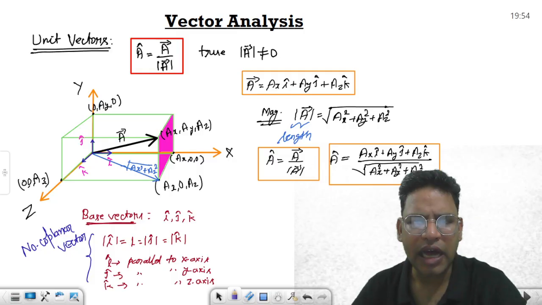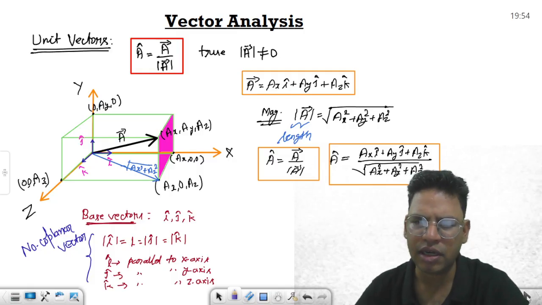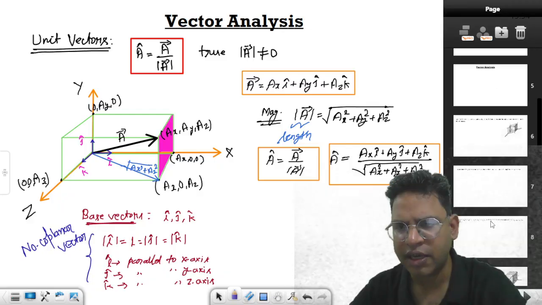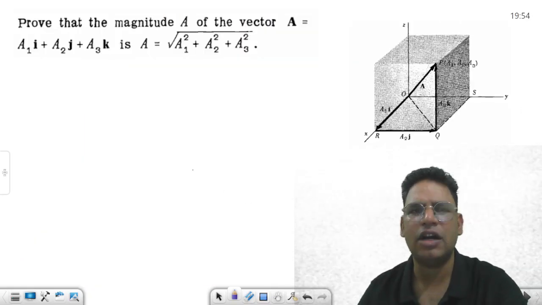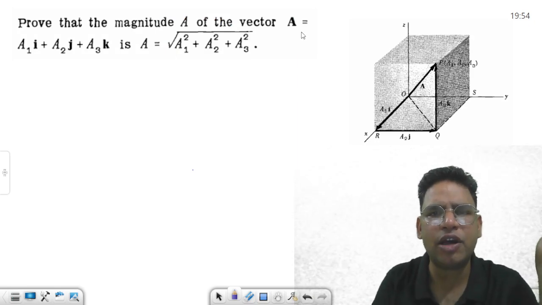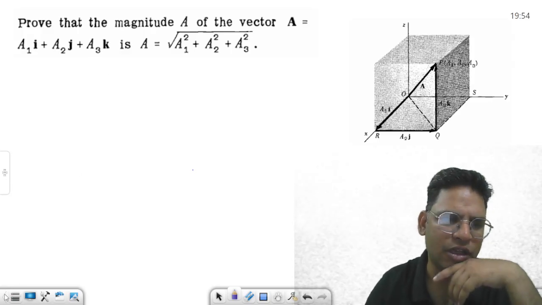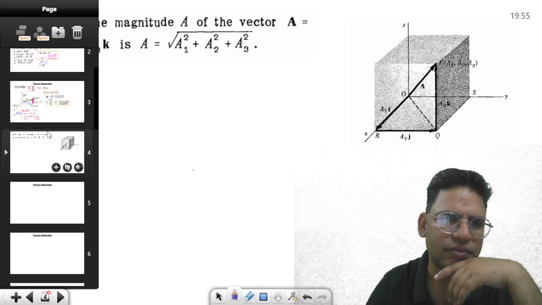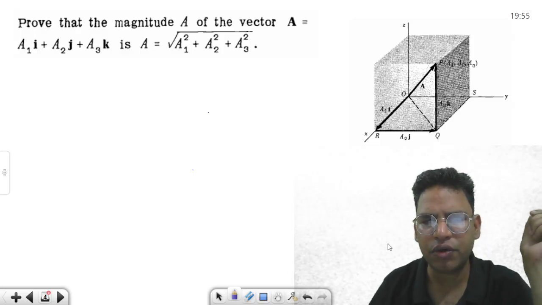Okay, now if I were to show you some question on it, what kind of questions can you expect, because we are going to solve lots of questions. So you need to solve questions. For example, you have this vector. Prove that the magnitude of the vector a, which is a1 i cap plus a2 j cap plus a3 k cap, is given by a formula. Tell me how you will do it, think about this. So suppose you want to solve this question, how do you solve it?